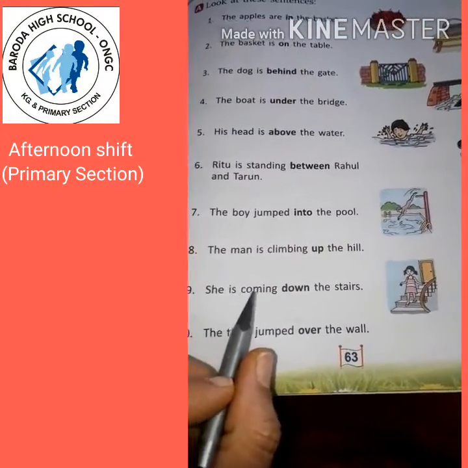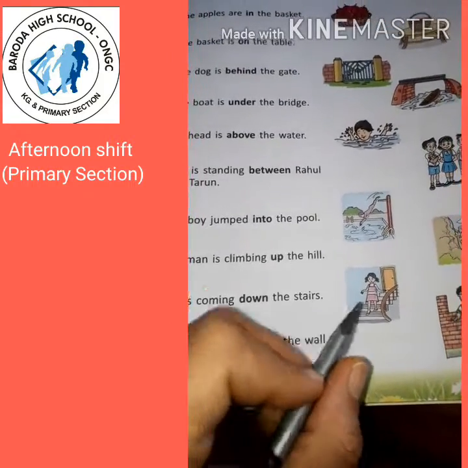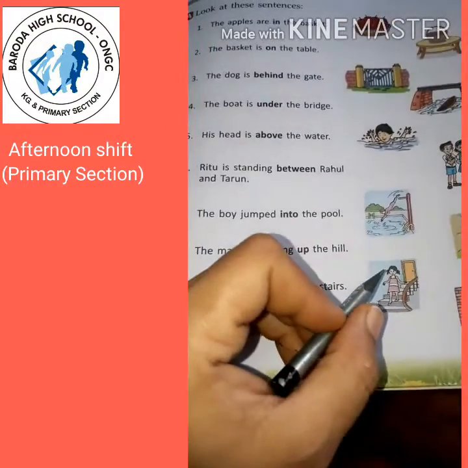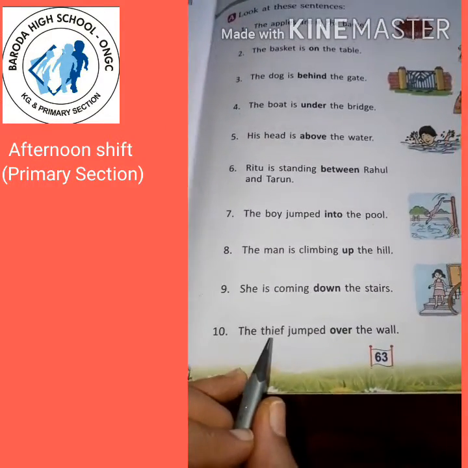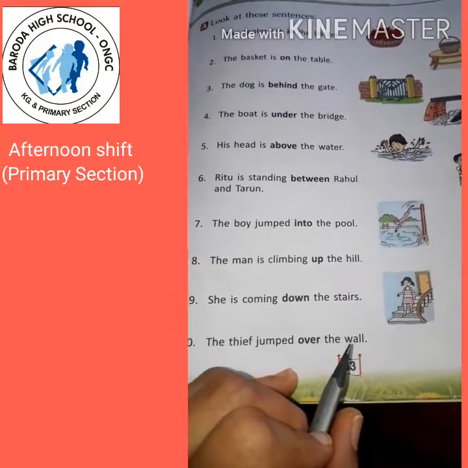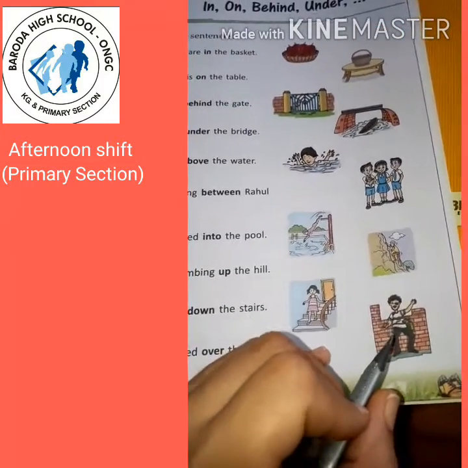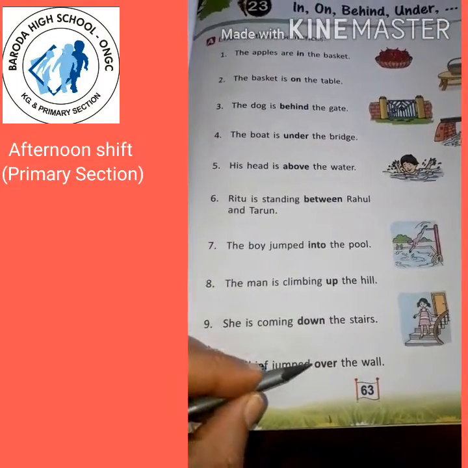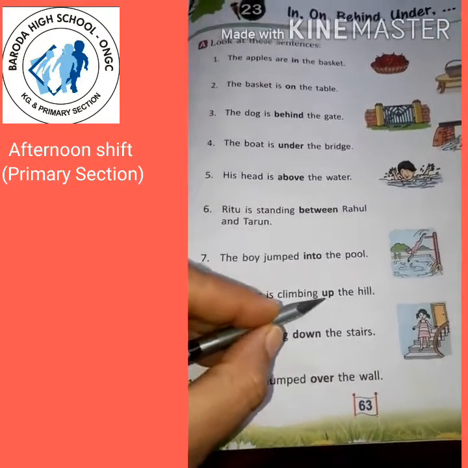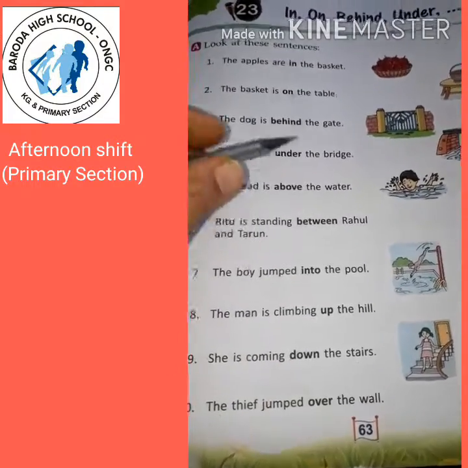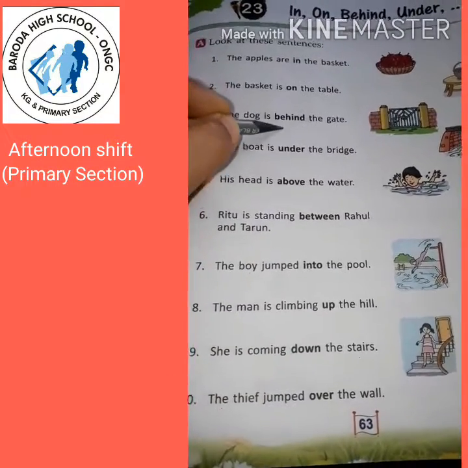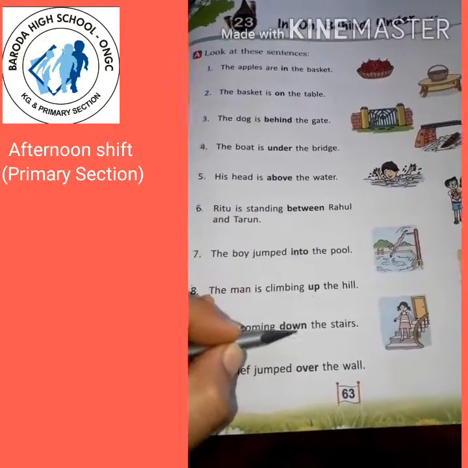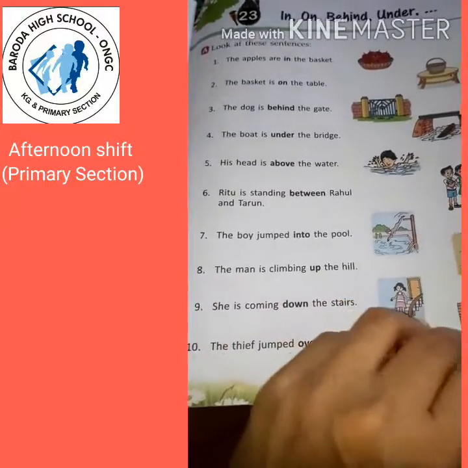9. She is coming down the stairs. She is coming down the stairs. Stairs से नीचे उतर रहे. And 10. The thief jumped over the wall. The thief is trying to jump over the wall. So here all these dark words are prepositions: in, on, behind, under, above, between, into, up, down and over. Now turn the page.